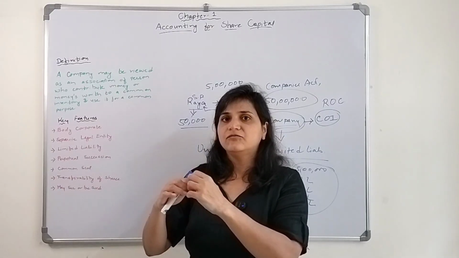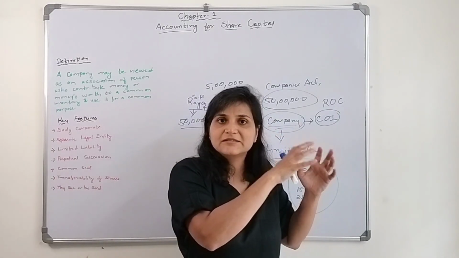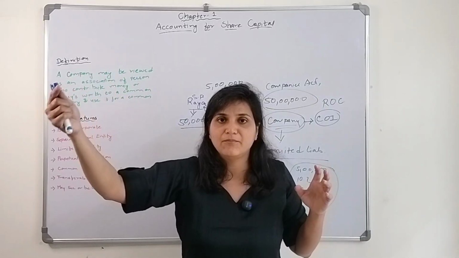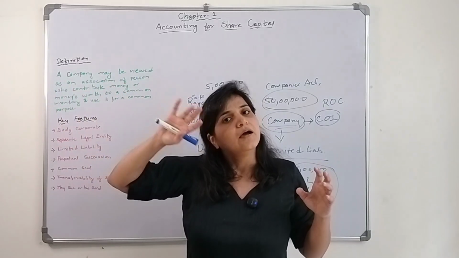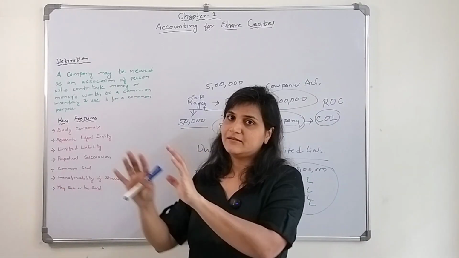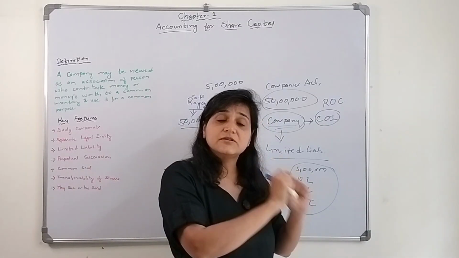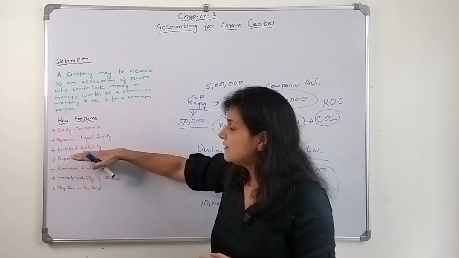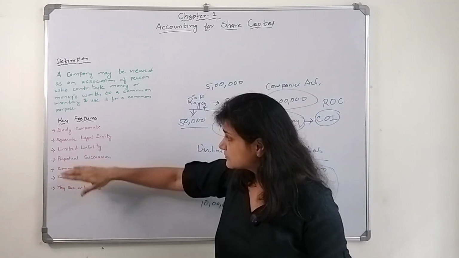And when there is a downfall, that person's assets are not used to pay off their workers, their employees, anybody, right? Whatever the assets of that company are, those assets will be used, not that person's personal assets. So in this case, there is limited liability.